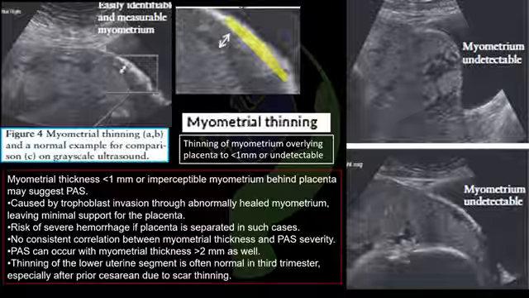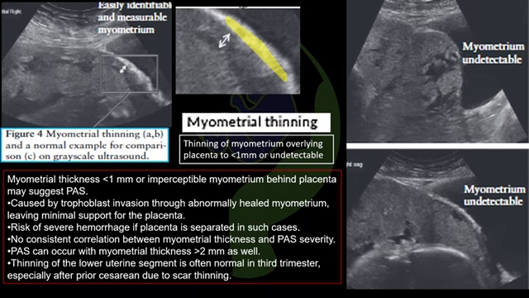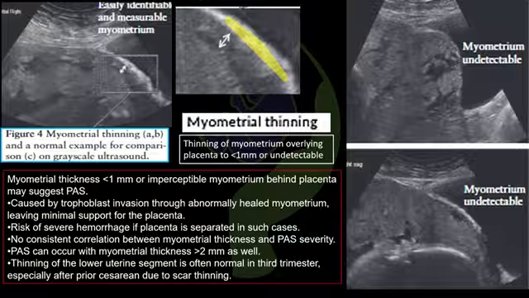If you look at the image in the center, the same normal myometrium has been magnified here. The bright hyperechogenic line above represents the normal bladder wall, which I have highlighted, and the double-headed arrow just beneath it shows the measurable thickness of the underlying myometrium.